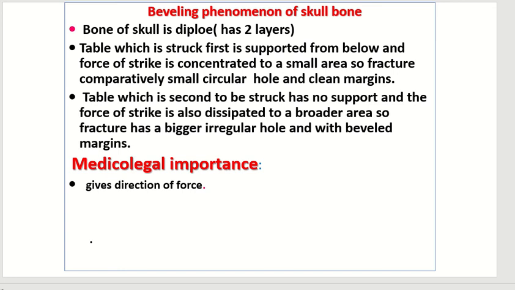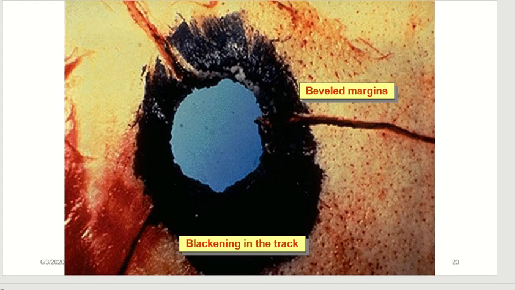And the table which is second to be struck has no support, and the force of the strike is also dissipated to a broader area, so the fracture has a bigger irregular hole with beveled margins. Its medical importance is it gives the direction of force. It is commonly seen in bullet firearm injury. You can see the beveling phenomenon.